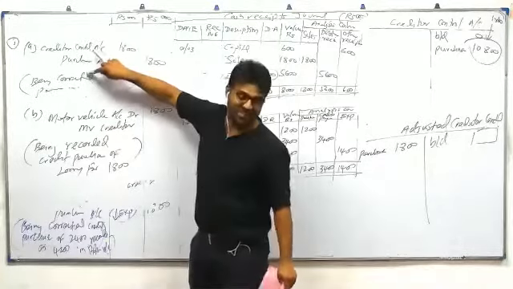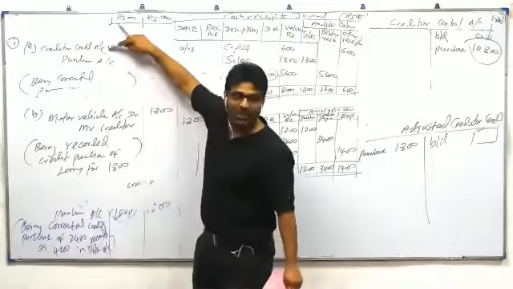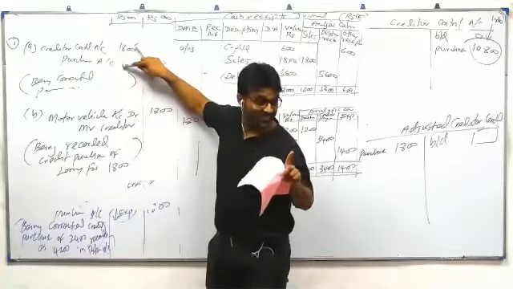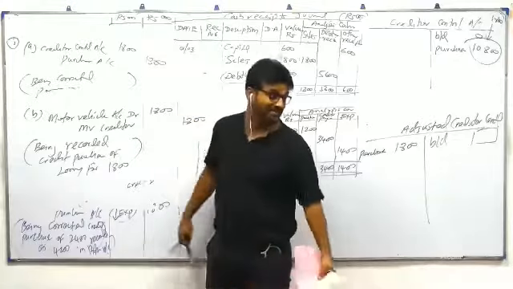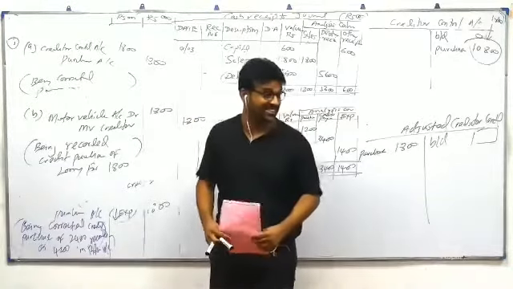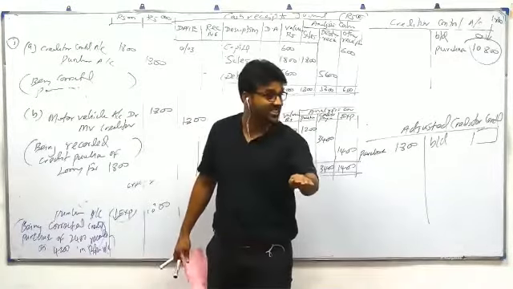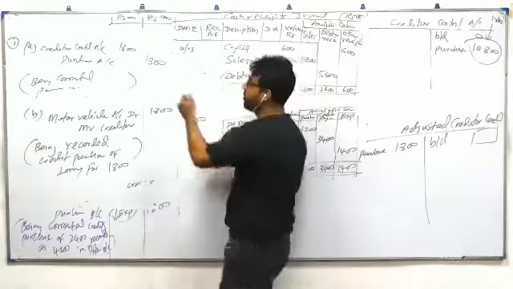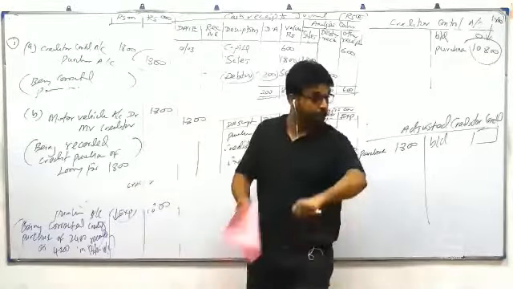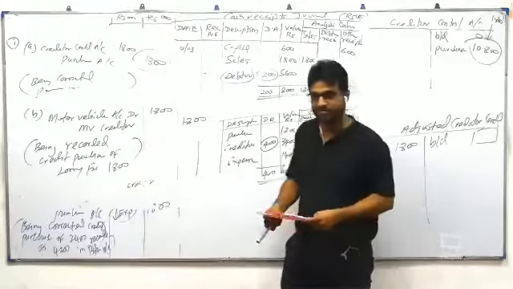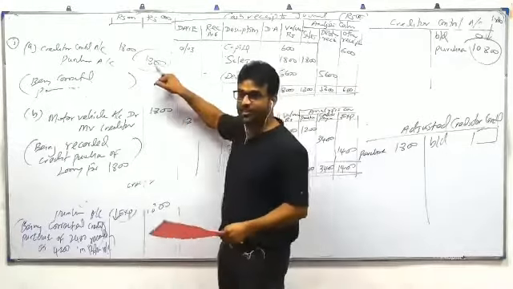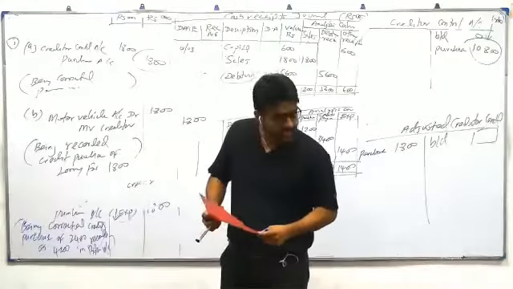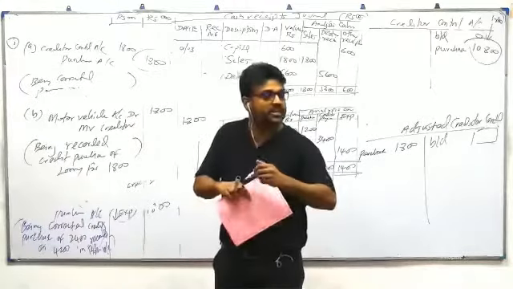First one, there is an impact. Creditor account, no impact. Purchase is an expense. When you credit purchase, we are happy. We are cancelling purchase. Expense reduces. As a result, profit will increase, add to the profit. So this is profit added 1800. This is the only correction to the profit. Purchase account is an expense account. You understand? Yes.